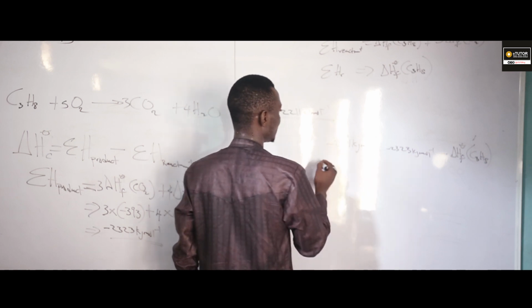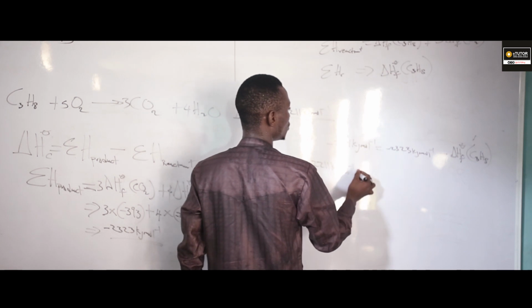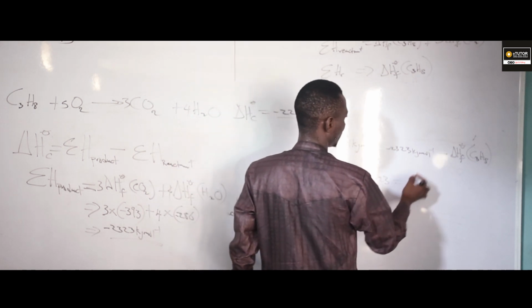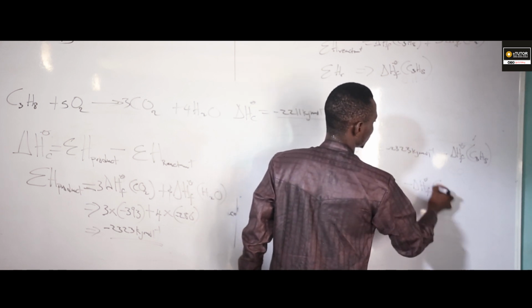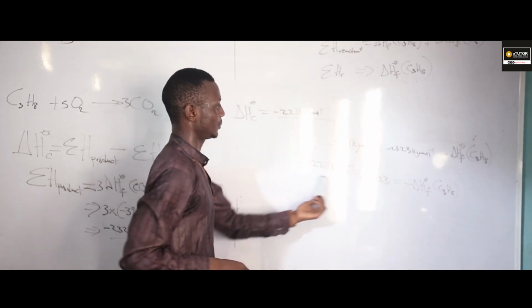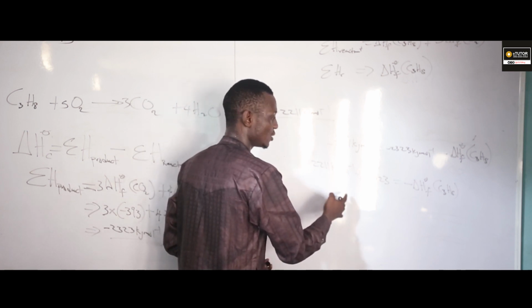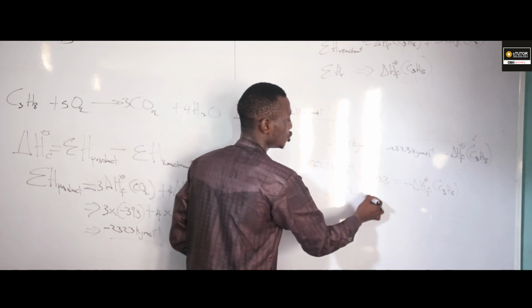So bring this to this side. I'm having minus 2211 kilojoule per mole plus 2323, it's going to give me minus delta H. Now, what's the answer to this? 112 kilojoule per mole.